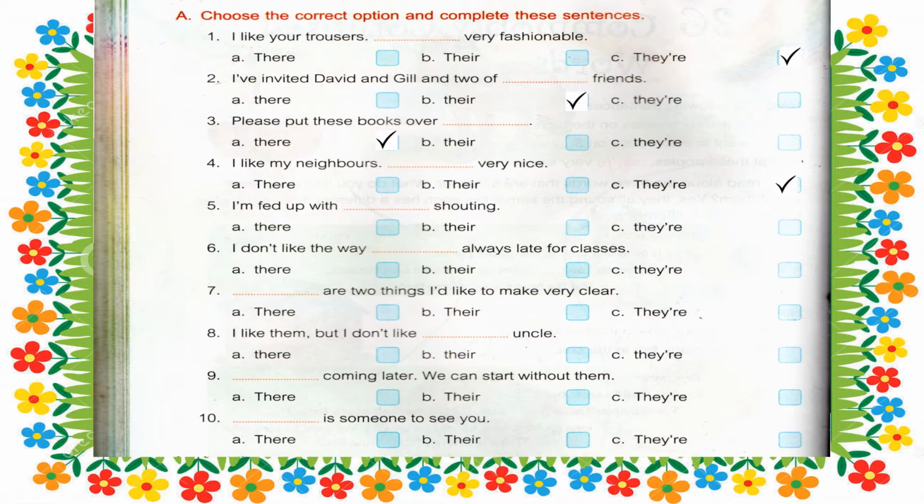Understood children? So in this way you have to write the words also in the given blanks and you have to tick the correct answer. Okay children? So children, the remaining questions you try to do on your own.